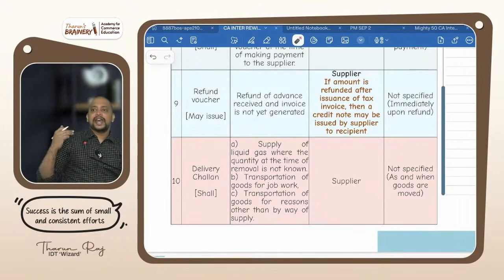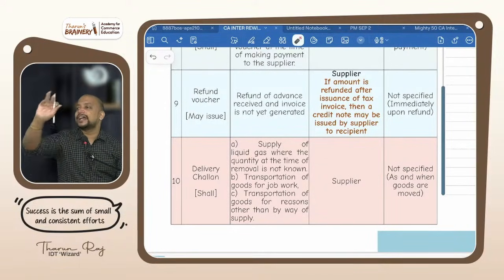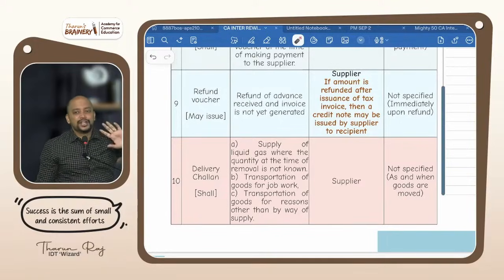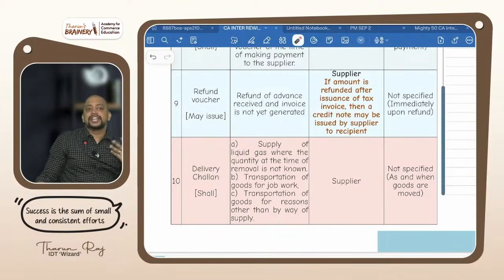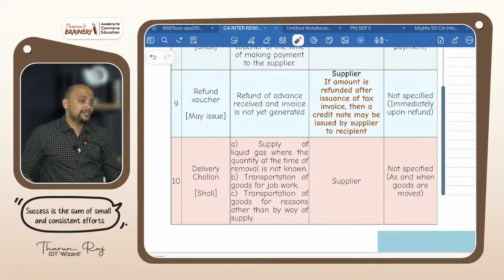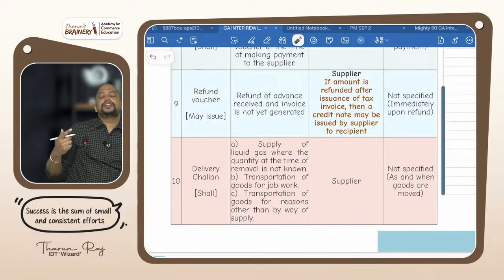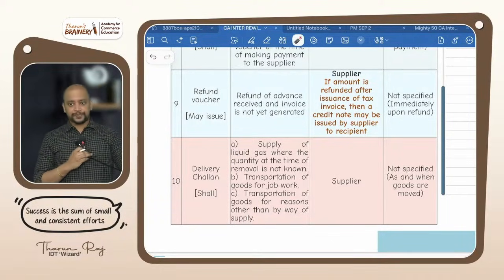Now suppose I am the marriage hall owner, and I am not returning you 1,18,000. I will return only 1 lakh. I will tell, boss, you paid 1,18,000, 18,000 I already paid to government. So therefore I will not return that 18,000 to you. 1 lakh only I will return to you. Can I give refund voucher? No. I cannot give refund voucher. Why? Only if I return the full amount can I give refund voucher. If I am not returning the full amount, I cannot give refund voucher.